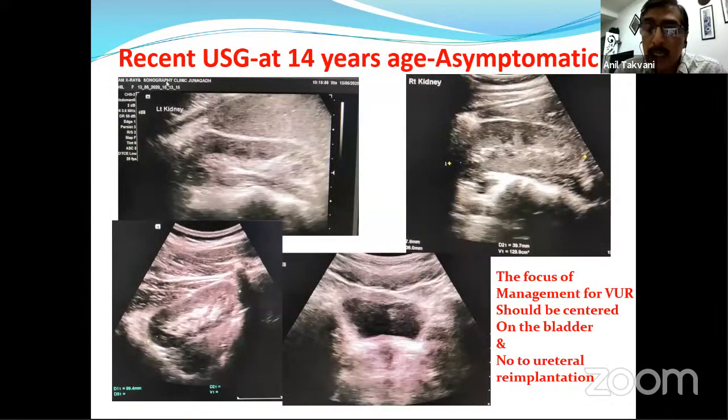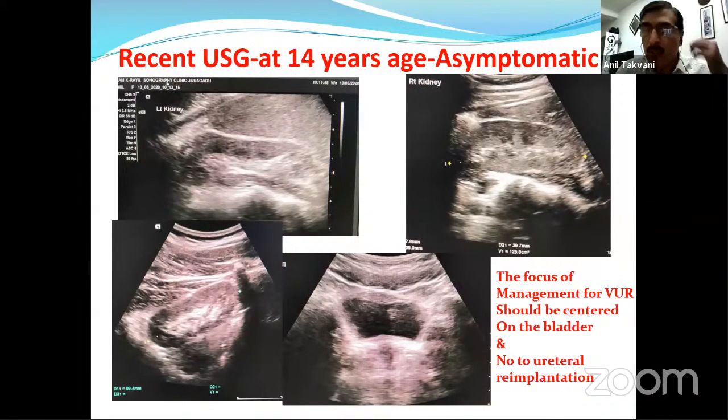And this is the child of a radiologist who is practicing just in my neighborhood. So we have the liberty to get his repeated sonography. I just advised to get a sonography. He's now 14 years old, and this is mainly for discussion purposes. You can see that the hydronephrosis has almost disappeared, right? And we don't need to do an MCU. The child is doing perfectly well.